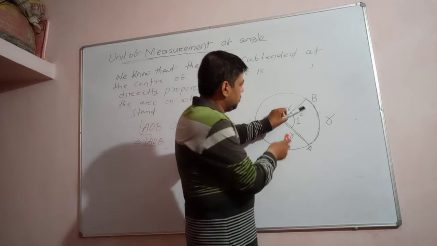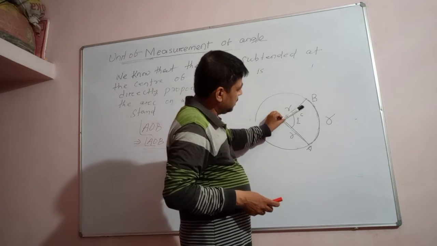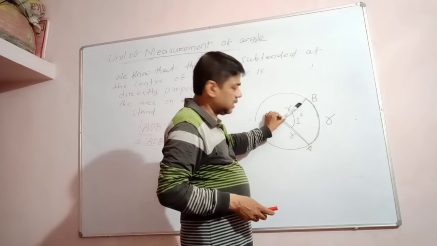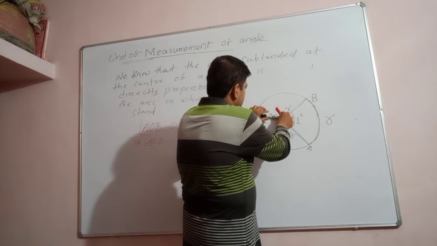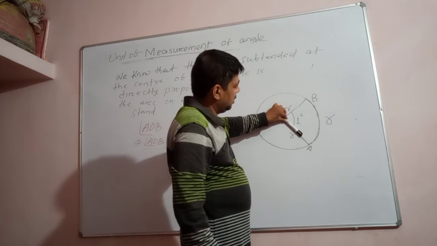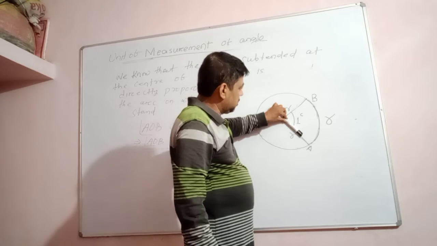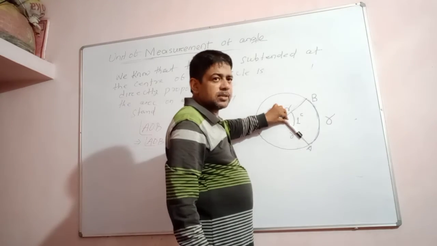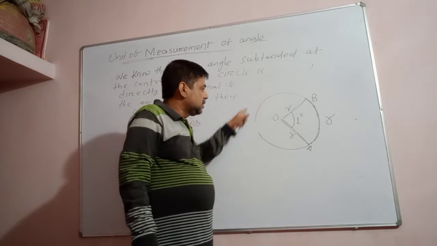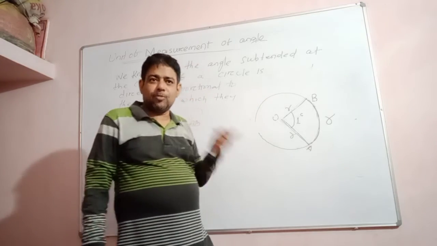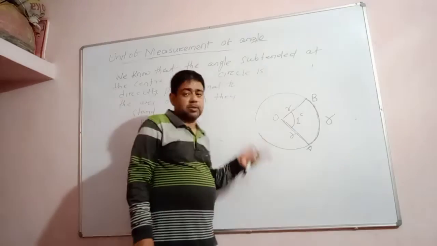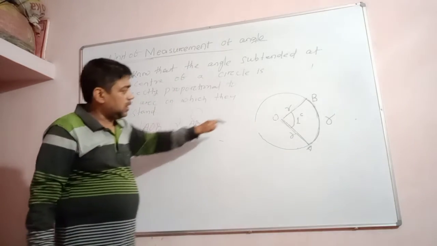Suppose the initial line is here. This angle is now OB. It makes some angle at the center. Suppose I am rotating, and after that this radius comes back to the initial position. So during one complete rotation, what is the angle? Complete angle. And the complete angle is equal to what? We travel the whole circumference, and the total circumference means the total length of the arc.